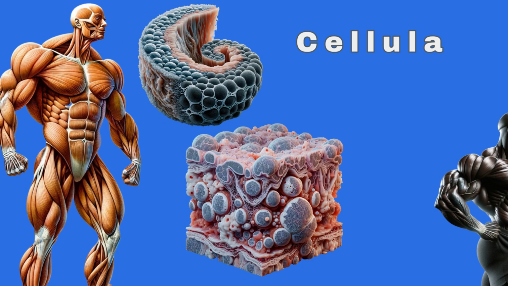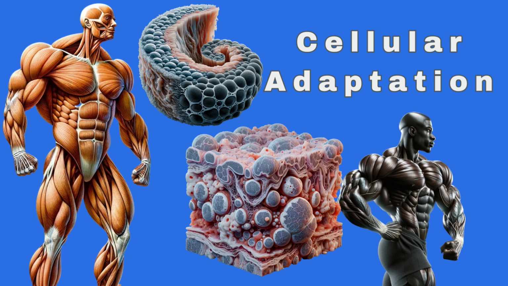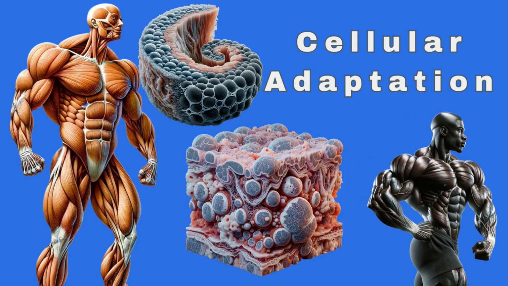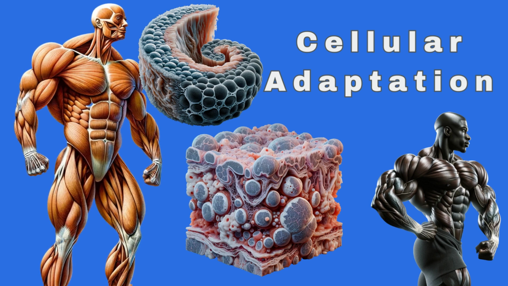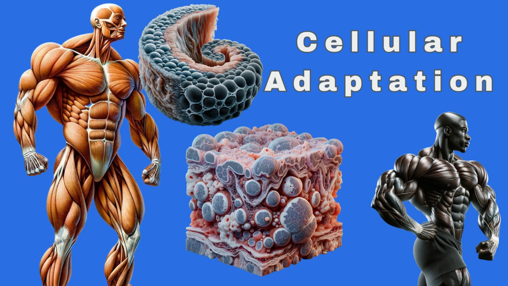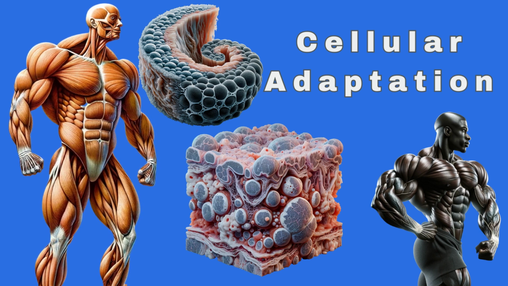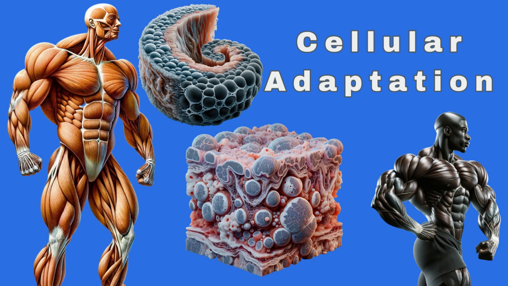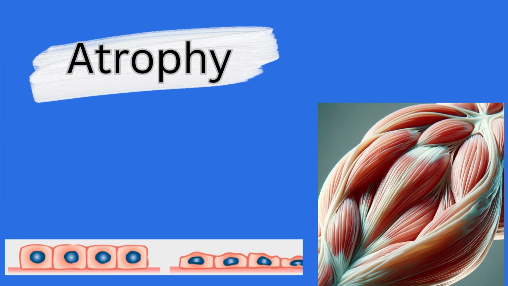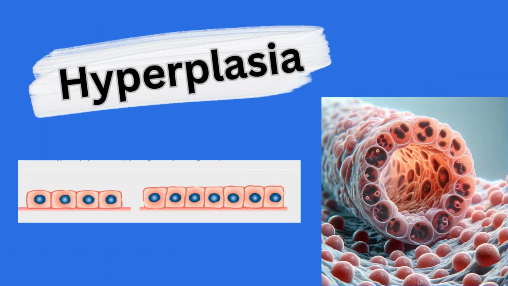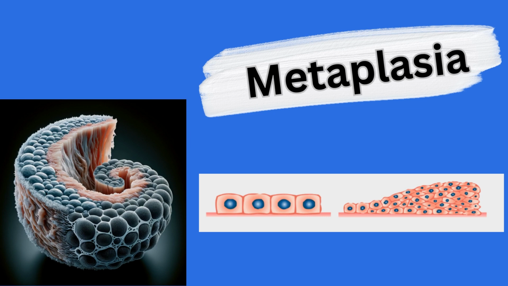In this series, we're going to discuss cellular adaptation, a crucial aspect of cell biology. Cellular adaptation refers to how cells adjust to changes in their environment, ensuring survival and maintaining function. Today, we'll explore different forms of cellular adaptation, including atrophy, hypertrophy, hyperplasia, dysplasia, and metaplasia.